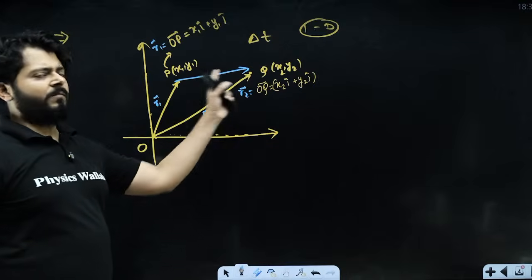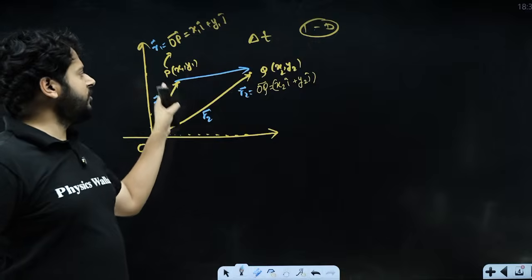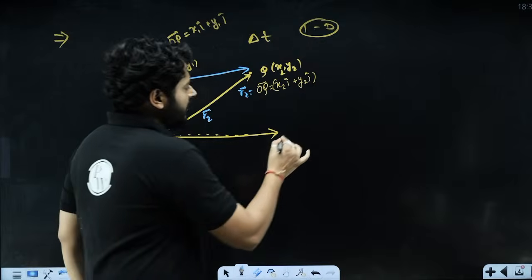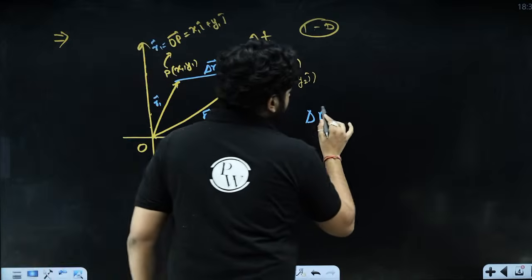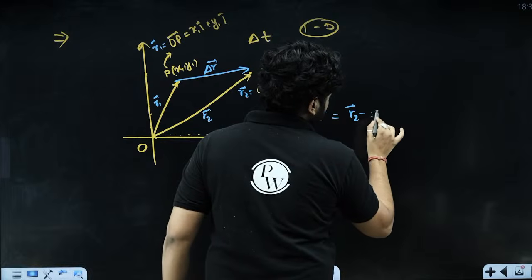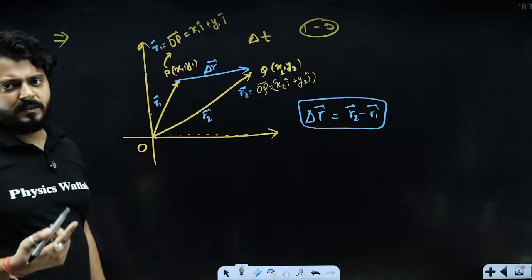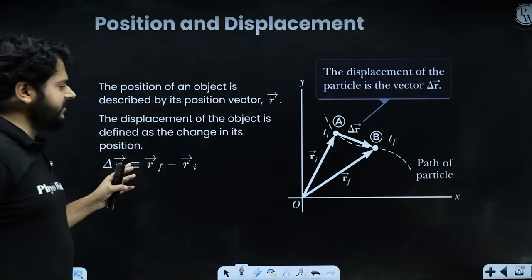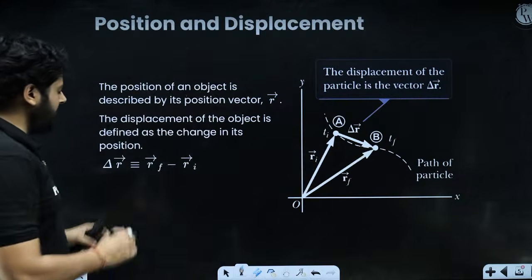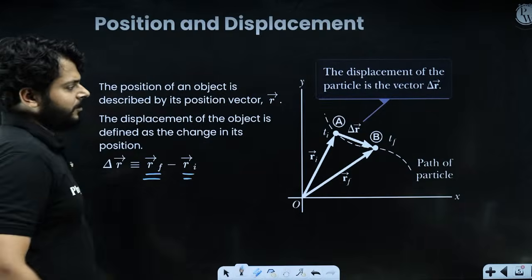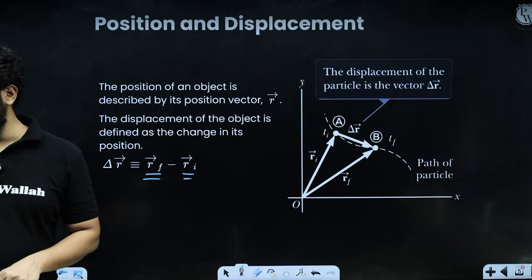So what will be the displacement vector between them? If you are moving from point P to point Q, you already know the position vectors of point P as well as point Q. So the displacement vector will be delta R. This delta R vector is going to be R2 minus R1. So just put the value of R2 and R1 and subtract it: (x2 minus x1) i cap plus (y2 minus y1) j cap. So you are moving from initial place to final place. The position vector of the final place minus the position vector of the initial place is the displacement vector. I hope the idea is very, very clear.